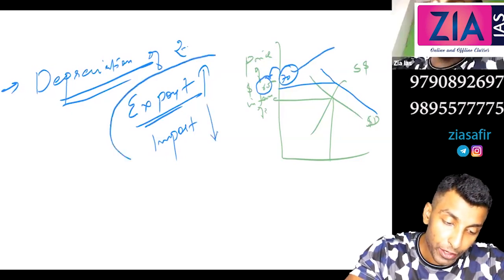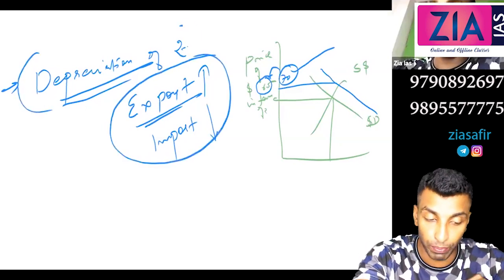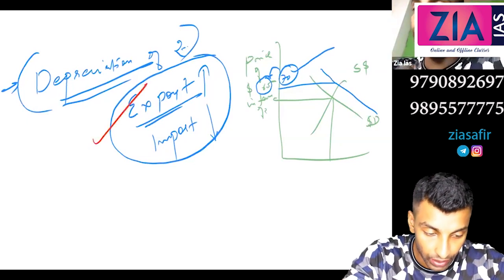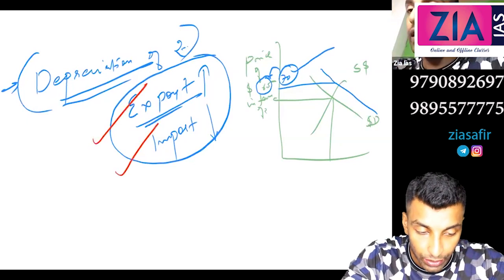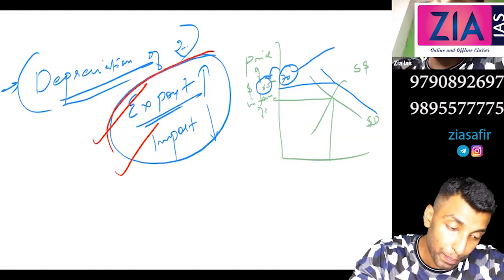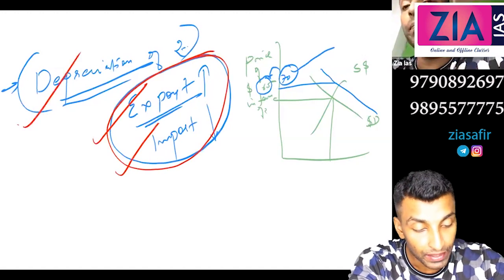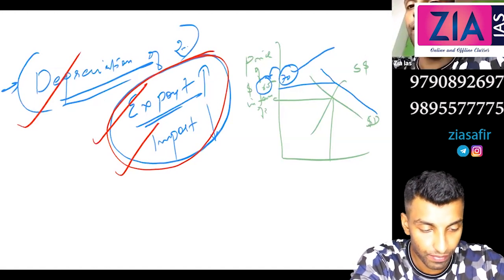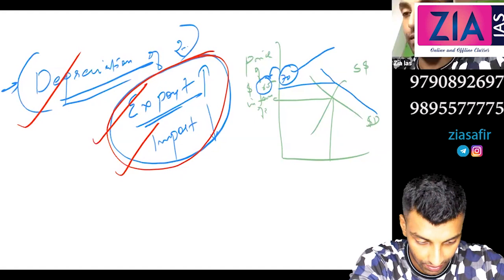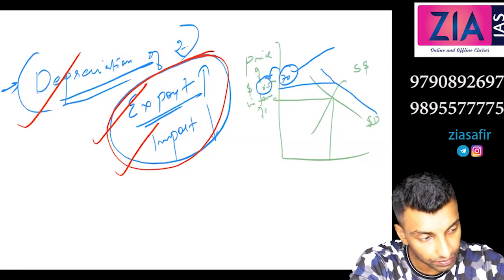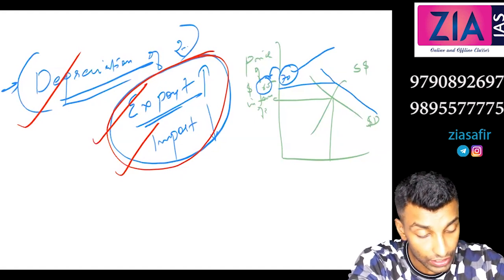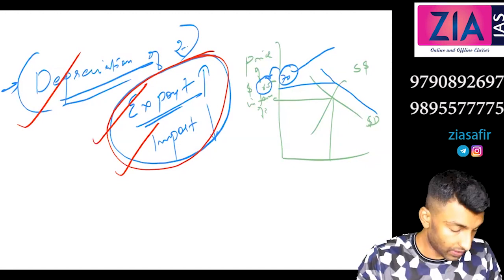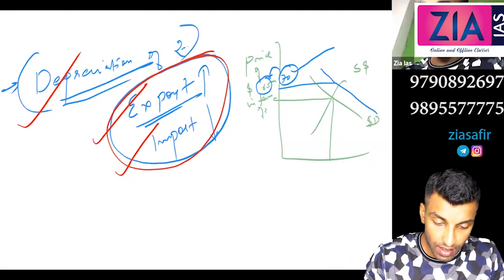So both will happen together during the time of depreciation of rupee. Like I have told you separately, an export increase will lead to inflation, an import decrease will lead to inflation. Both together happen during the time of depreciation of rupee. So that is again inflationary. Okay, any doubts? Also an example of reducing the purchasing power of the economy, right? Which one? This one? Yeah, this one. Yes. Okay, so that's about demand pull inflation.